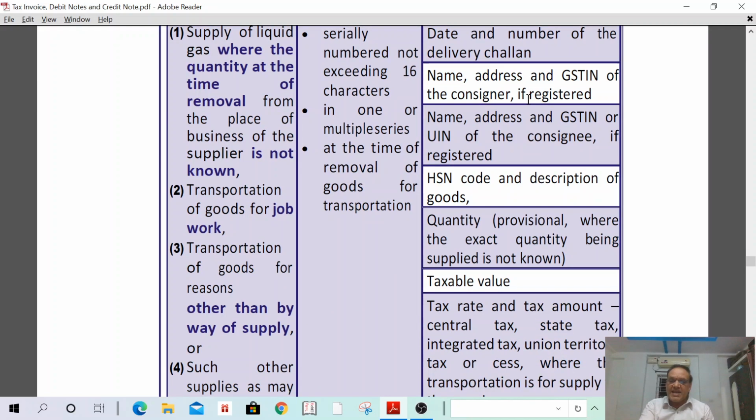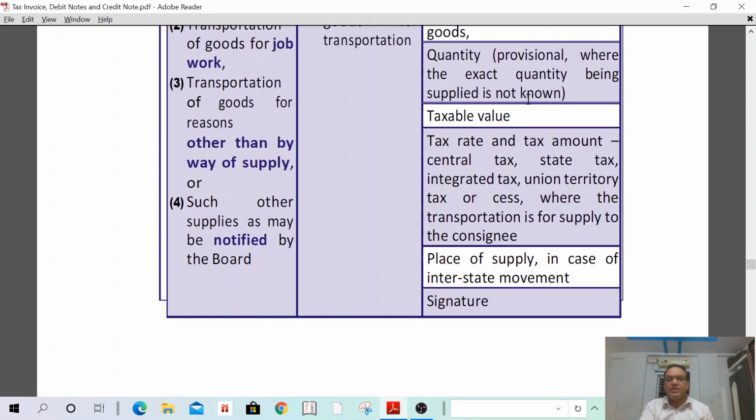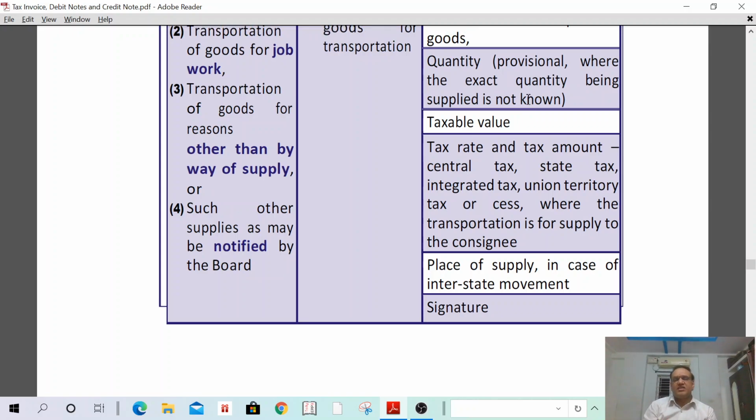Taxable value, the tax rate and tax amount, and the CGST, SGST, IGST, UTGST and cess shall be separately mentioned where the transportation is for supply to the consignee. Then place of supply in case of interstate movement. Signature or digital signature of the supplier or his authorized representative. This is nothing but the DC. A DC can be issued in the cases of liquid gas supply where the quantity at the time of removal is not known, transportation of goods for job work, transportation of goods for reasons other than by way of supply, and such other supplies as may be notified. In all these four cases only, a DC can be issued. The contents are almost the same as a tax invoice.